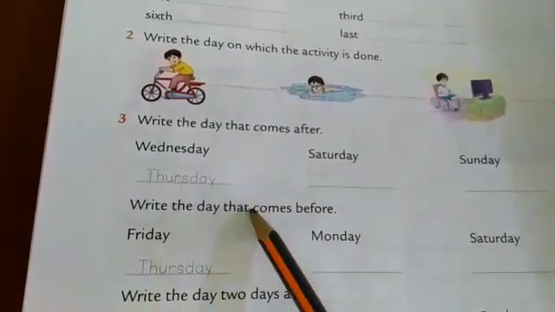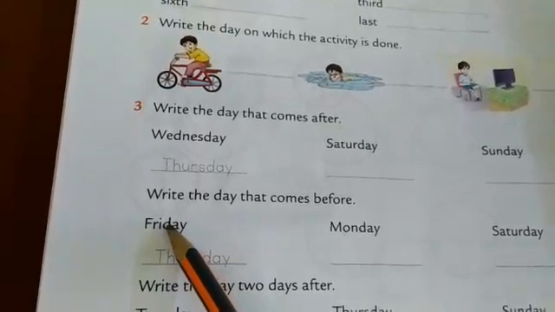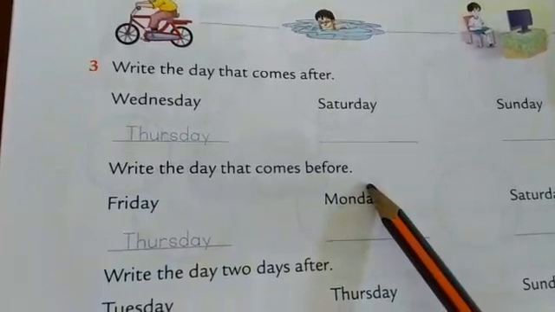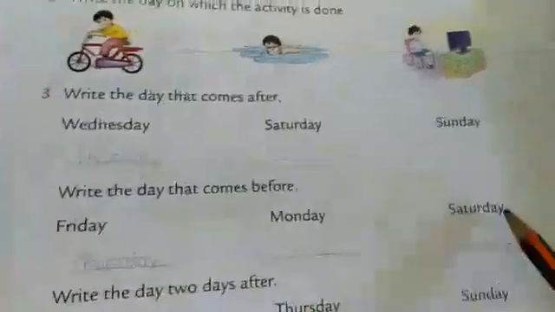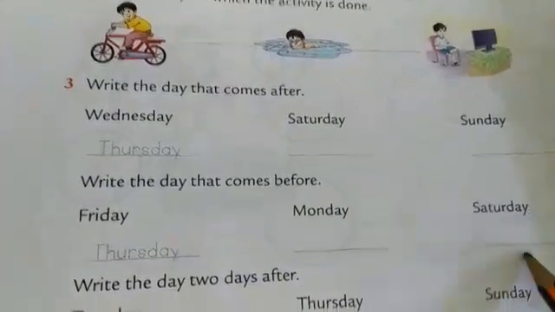Write the day that comes before. Which is the day before Friday? The day before Friday is Thursday. The day before Monday is Sunday. The day before Saturday is Friday.